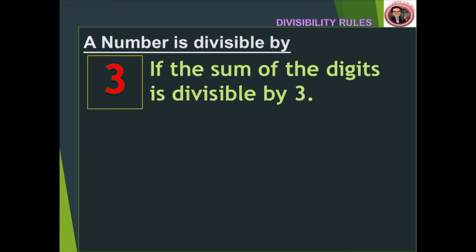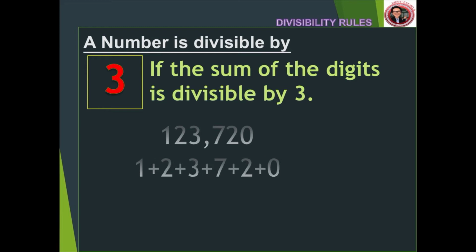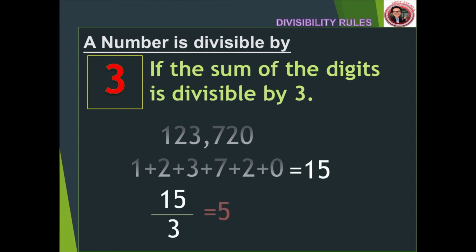For example, 123,720. Let's get the sum. 1 plus 2 plus 3 plus 7 plus 2 plus 0 is equal to 15. And if we divide it by 3, the answer is 5, which is a whole number. Therefore, the original number is divisible by 3.